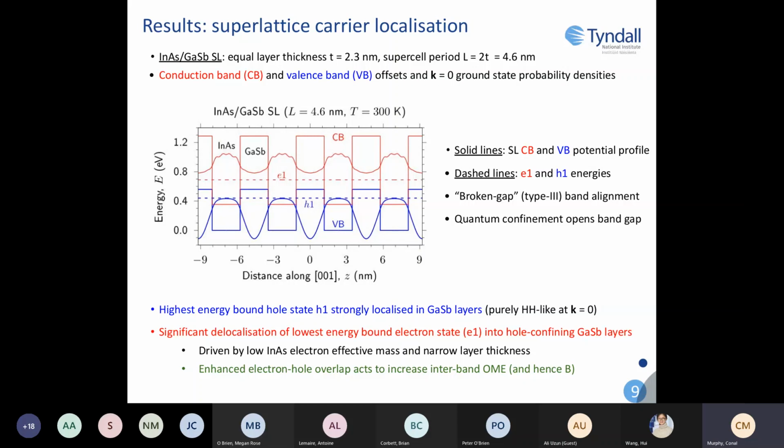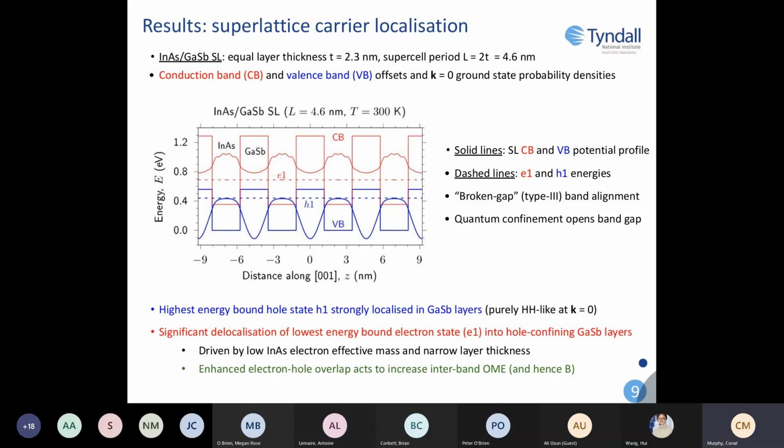The dashed lines demonstrate the E1H1 ground state energies, which also correspond to the zero probability density. And we can see that the hole probability density goes to 0 in the indium arsenide layers, while the electron probability density does not do the same in the gallium antimonide layers. So we see strongly confined holes due to the large gallium antimonide hole effective mass and somewhat delocalized electrons due to the narrow layer thickness and the small indium arsenide electron effective mass, noting that quantum confinement opens a band gap.